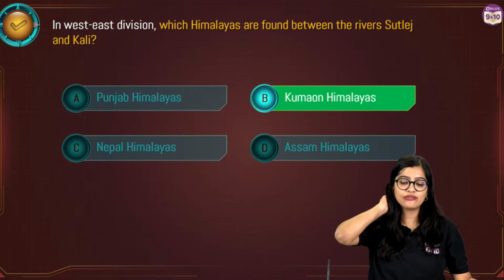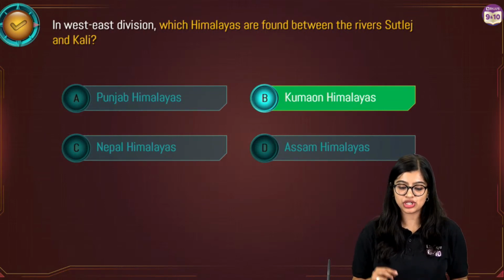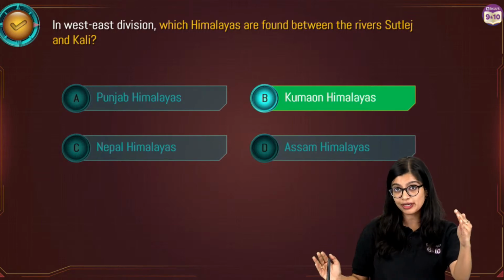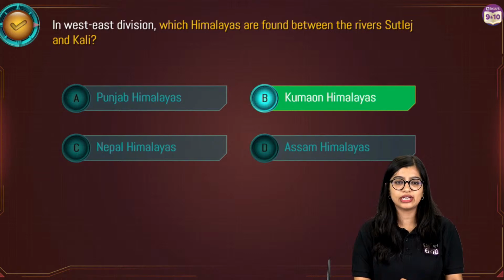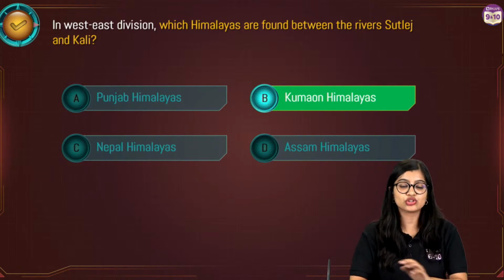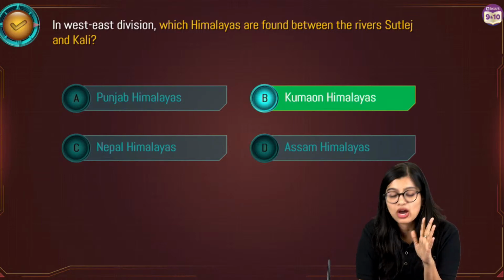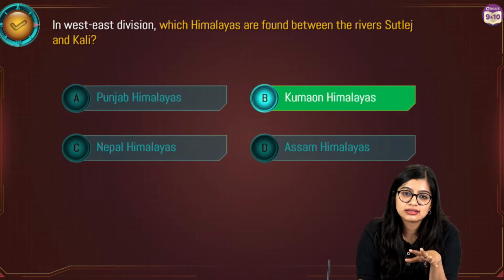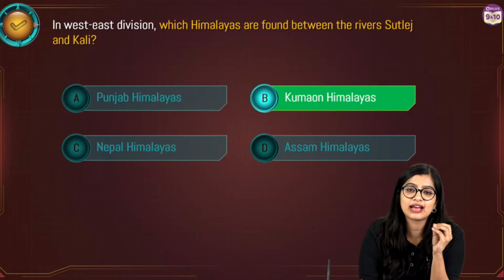Very good, all of you. So we have the Kumaon Hills, right? Which is what is found between your rivers Sutlej and Kali. Very good, students. Very, very good. So far, are we all clear? Yes? Now, to be honest, with this, we have learned everything about the Great Himalayas. How confident are we feeling?